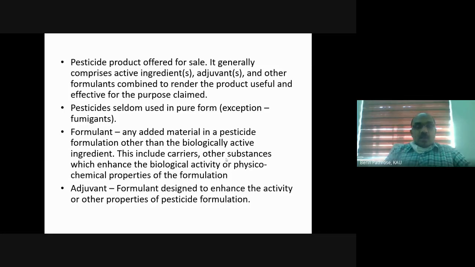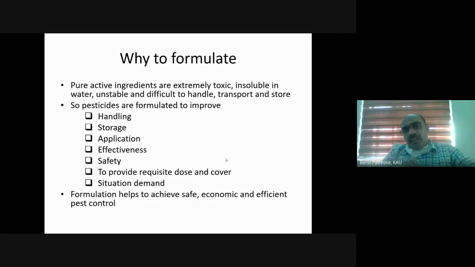Okay. And why do we need to formulate? What is the reason for preparing a pesticide formulation? Why can't we use the active ingredient, the pesticide molecule, as such? Because these active ingredients are extremely toxic in nature. Most of the time it is very toxic. So that means it is hazardous to handle the pesticide molecule as such. And most of the time, this pesticide molecule will be insoluble in water.